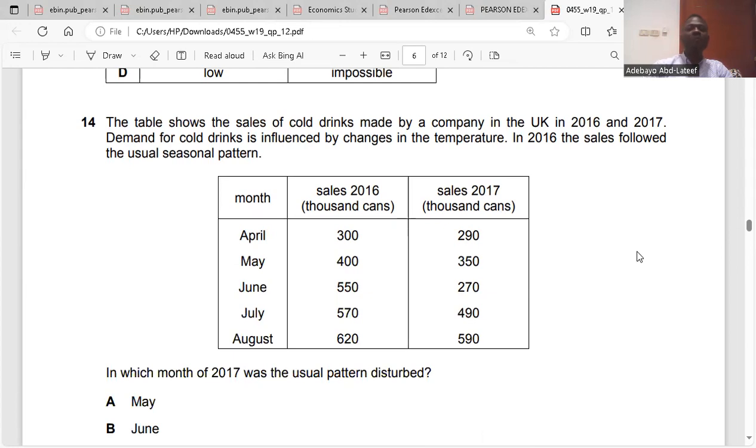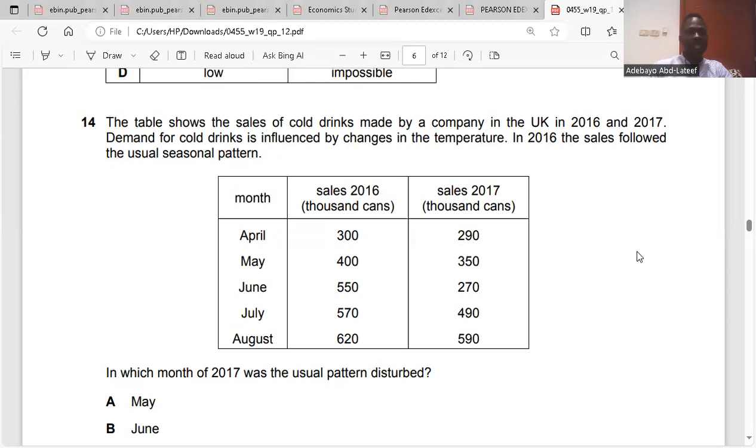It said, the table shows the sale of cold drinks made by a company in the UK in 2016 and 2017. Demand for cold drinks is influenced by changes in the temperature. In 2016, the sales followed the usual seasonal pattern. In which month was the usual pattern disturbed? In 2017, from 290 to 350, it increased. April, May increase. June reduces. July, August increase. Same goes for 2016. April, May increase. June reduces. July, August increase. So the pattern comes in June.